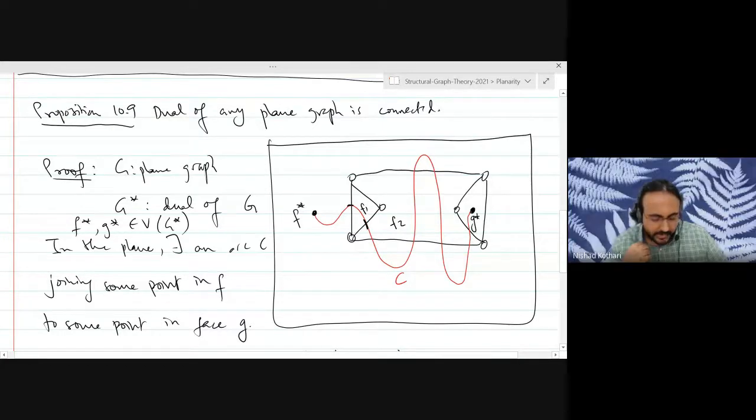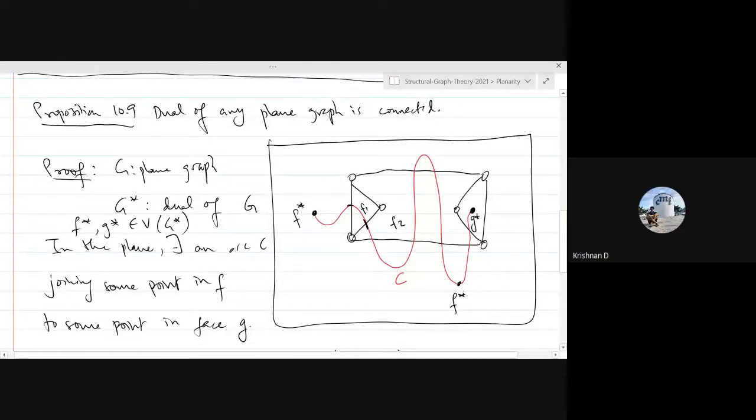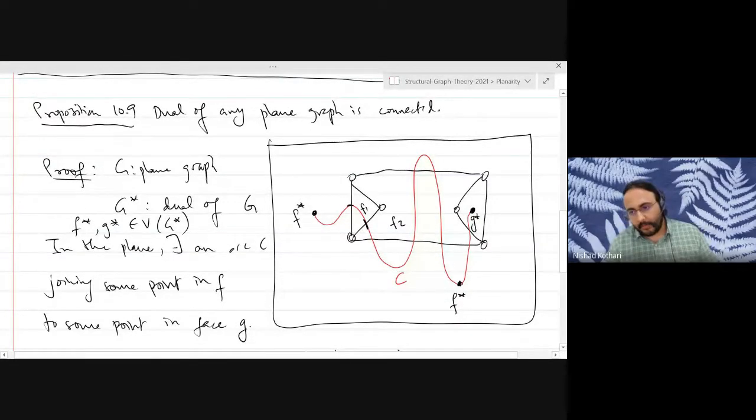I think what you mean is to minimize the number of crossings. Yes. If you minimize the number of crossings, that will actually be a path itself. And in this walk, for example, you take F star to be here. Because, right, all of these points are F star. Right? So now you have a path between F star and G star.